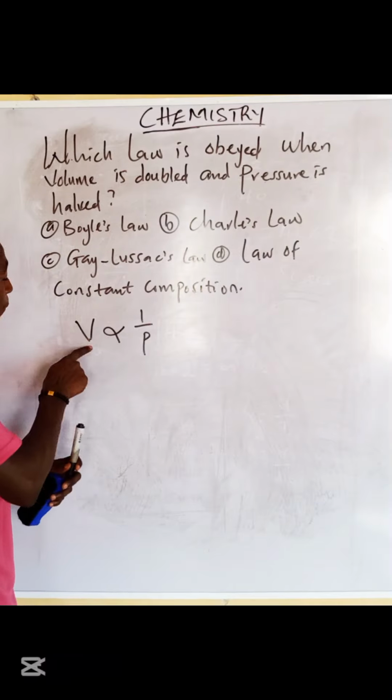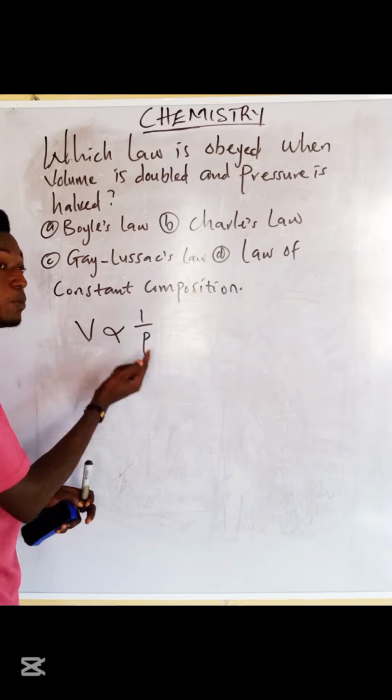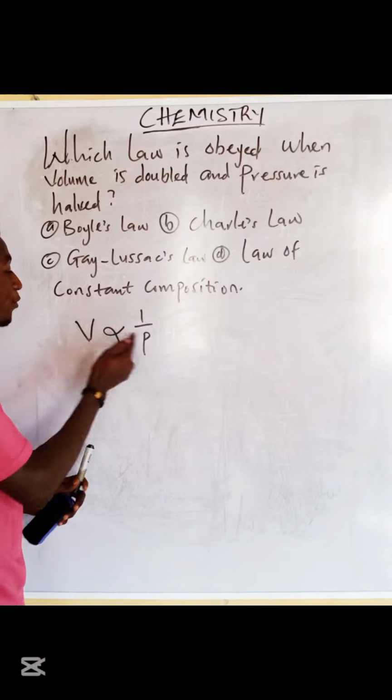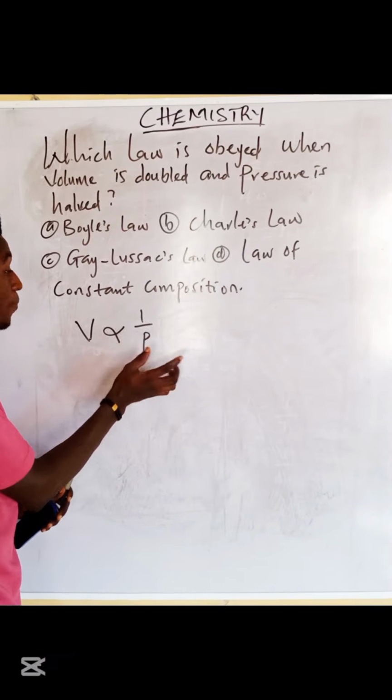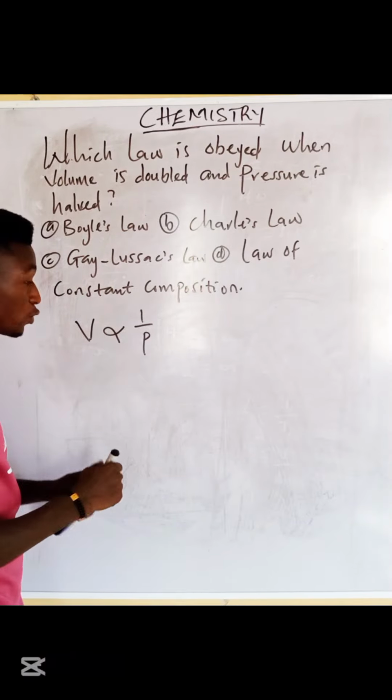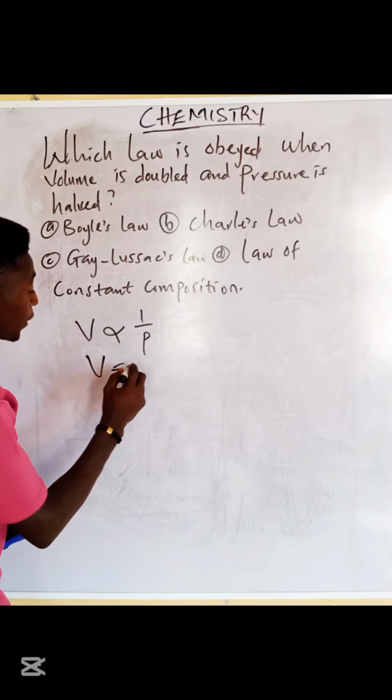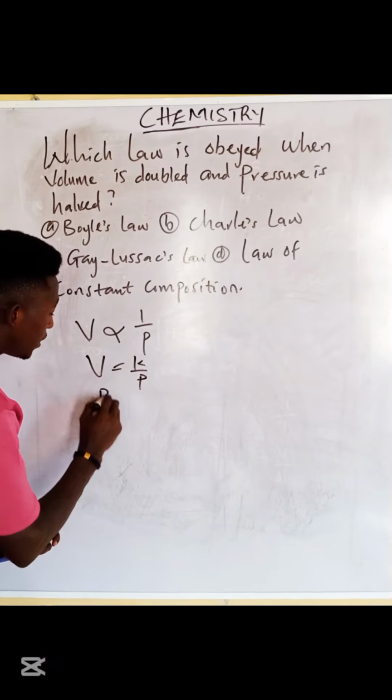So we know that means that when our volume is increased, pressure will be what? Will be reduced. Is that clear now? So an increase in volume decreases what? Decreases pressure. The same thing when pressure increases, the volume reduces. Are we together? From here, if you introduce our proportionality constant, we have V equals K over P, where we now have PV equals K.